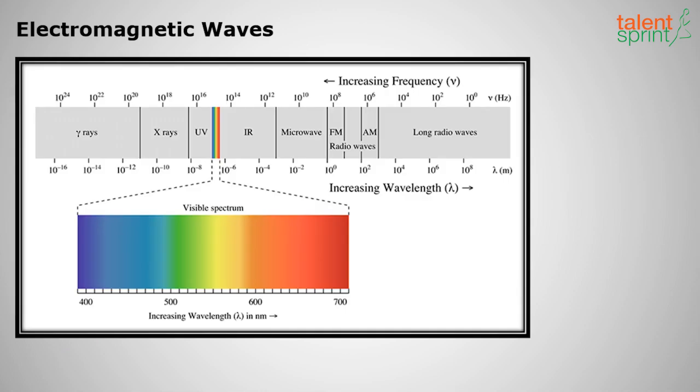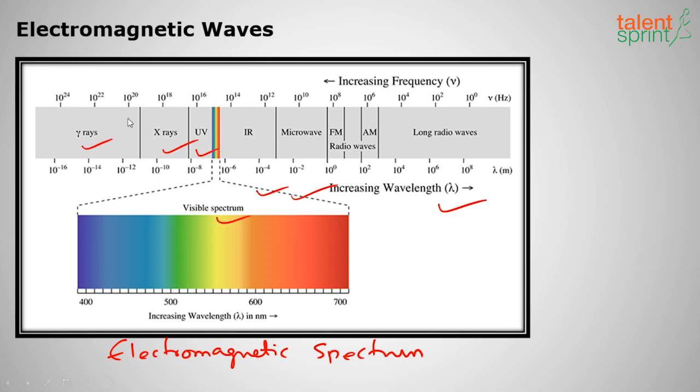Example, light. Okay, so this is the electromagnetic spectrum, okay, which is present in this space and everywhere. Okay, so first, which has the highest wavelength? Radio waves. Okay, then microwaves, then infrared radiation, then visible spectrum, then ultraviolet radiation, then X-rays, then gamma rays. Okay, wavelength is always inversely proportional to frequency. Okay, so radio waves have lesser frequency but higher wavelength, and gamma rays have higher frequency and lower wavelengths.